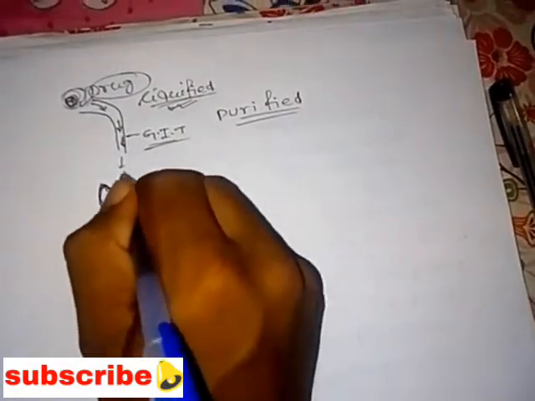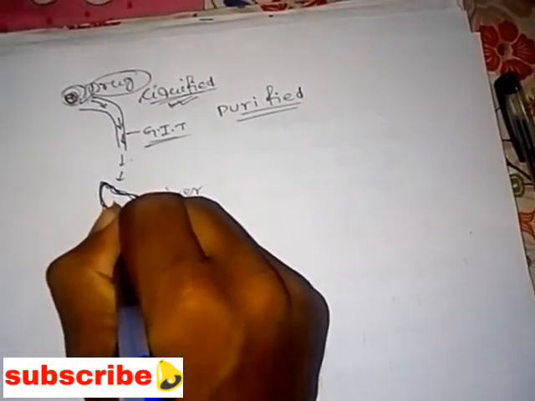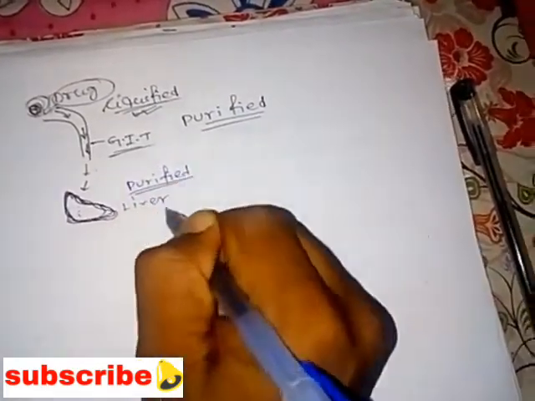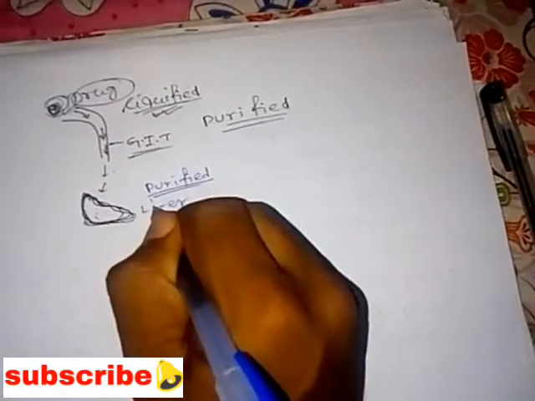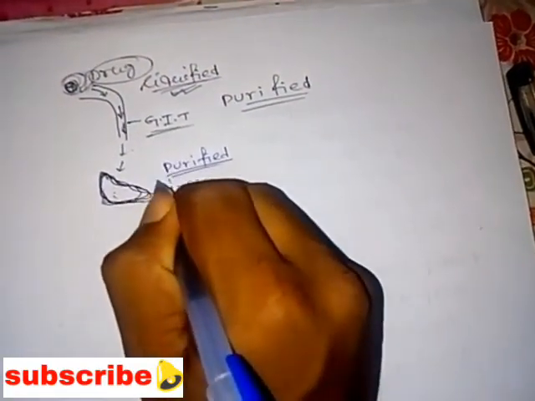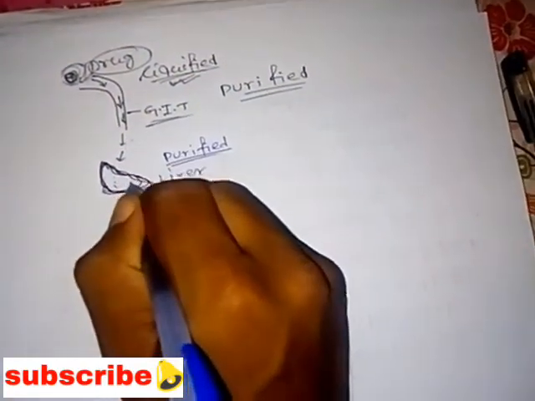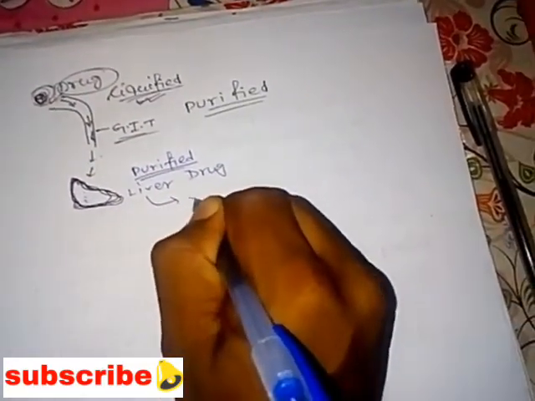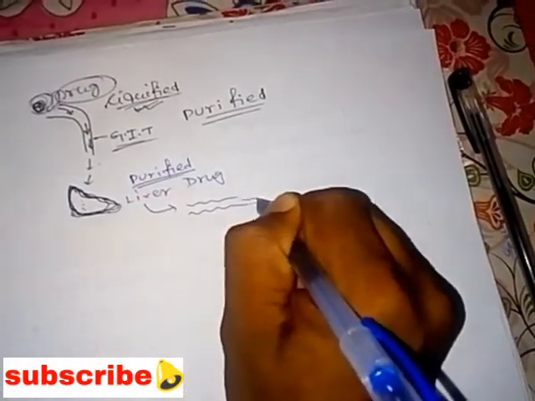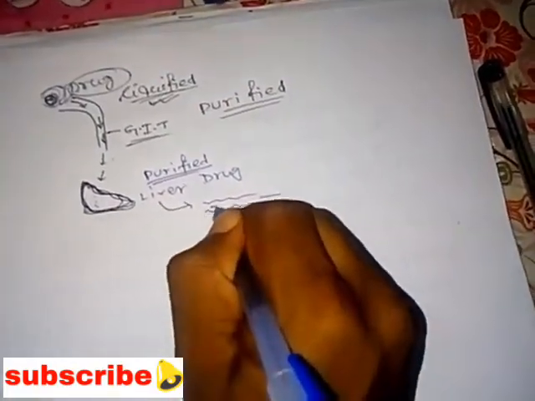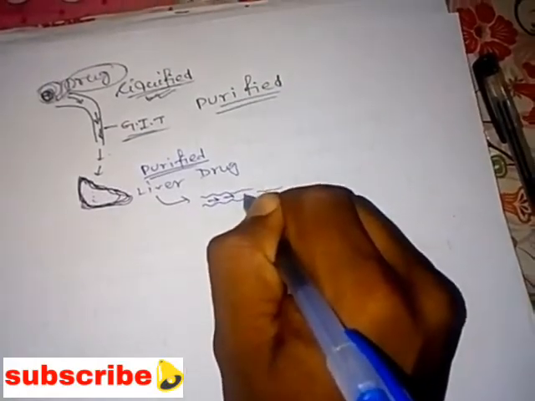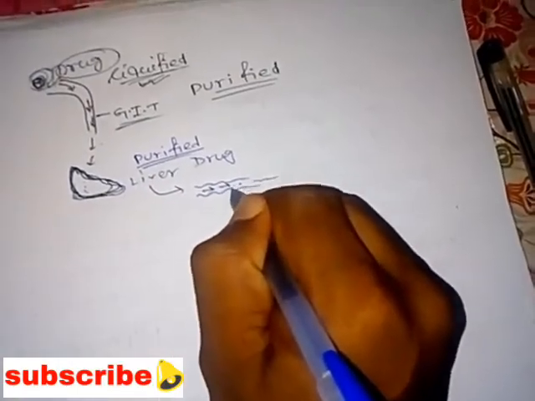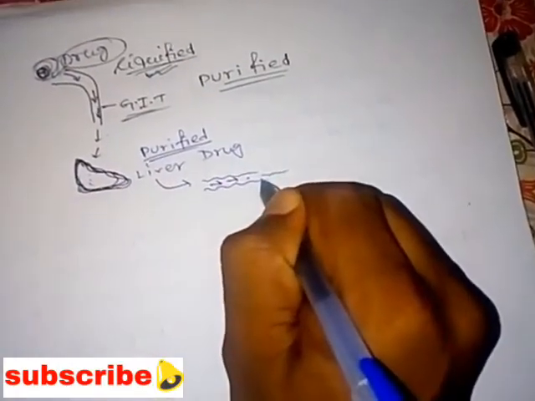After the purification of this drug, the purified drug enters the circulatory system, the blood circulation. Understood?